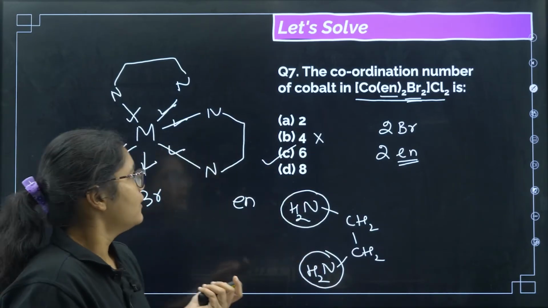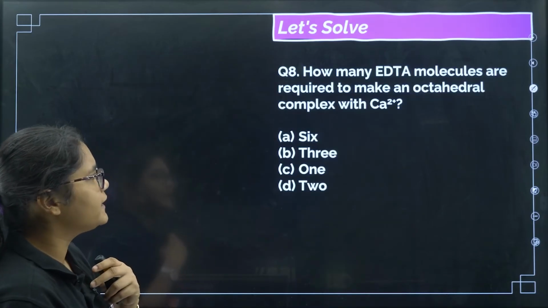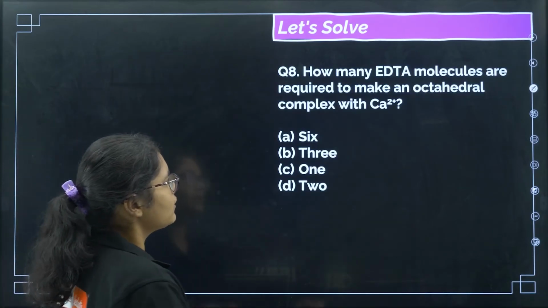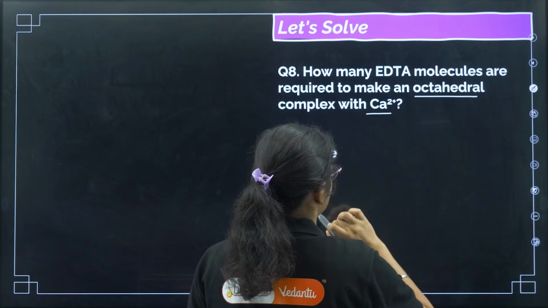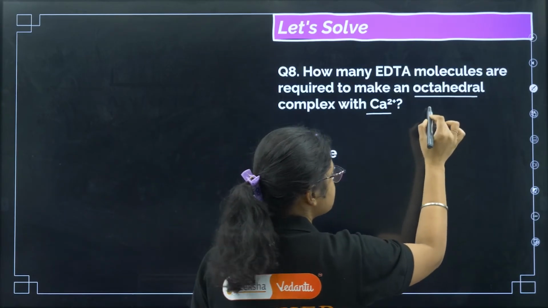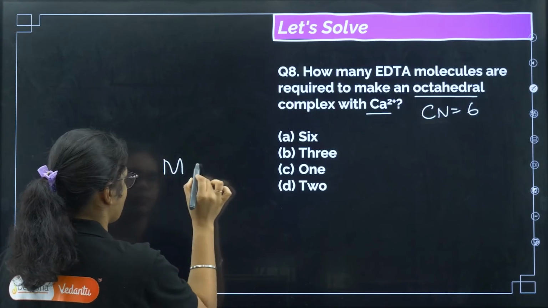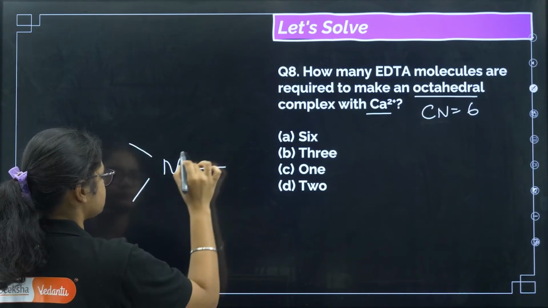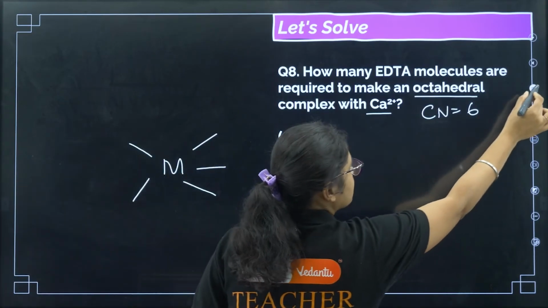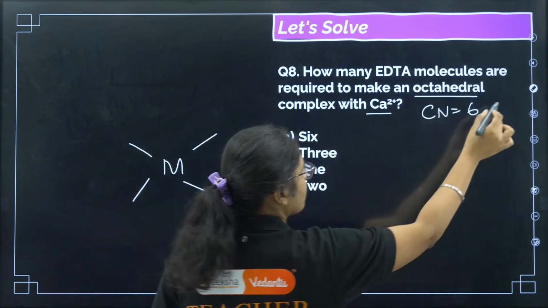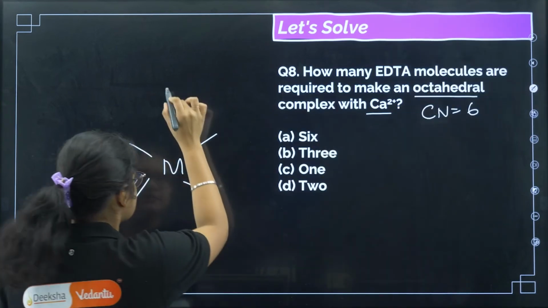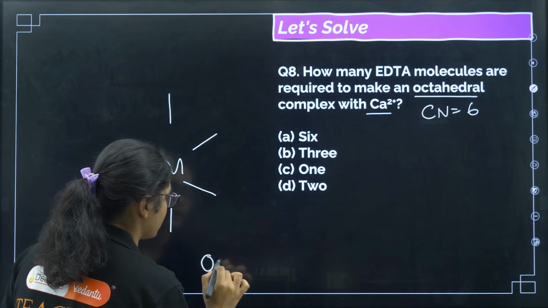Fine. Next, how many EDTA molecules are required to form an octahedral complex with Ca2+? Octahedral complex means the coordination number should be 6. When metals form 6 bonds, it is called octahedral.